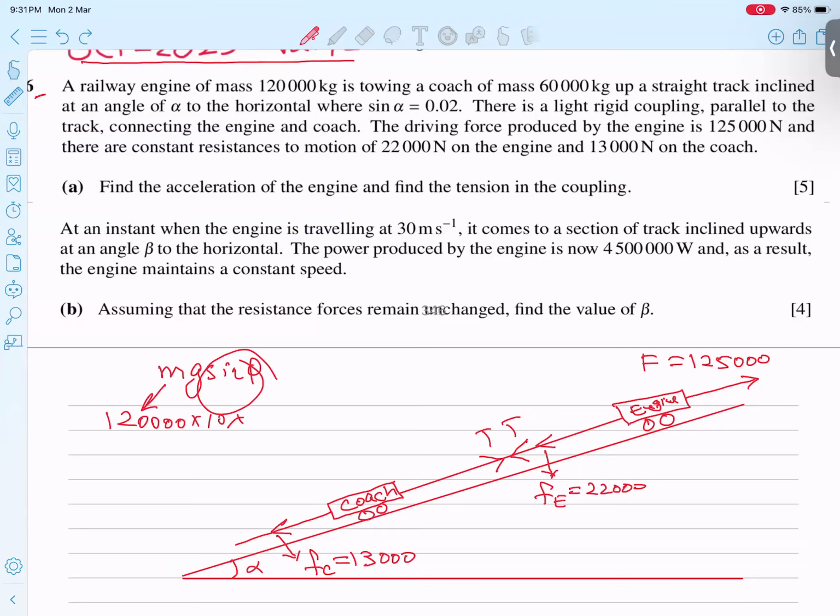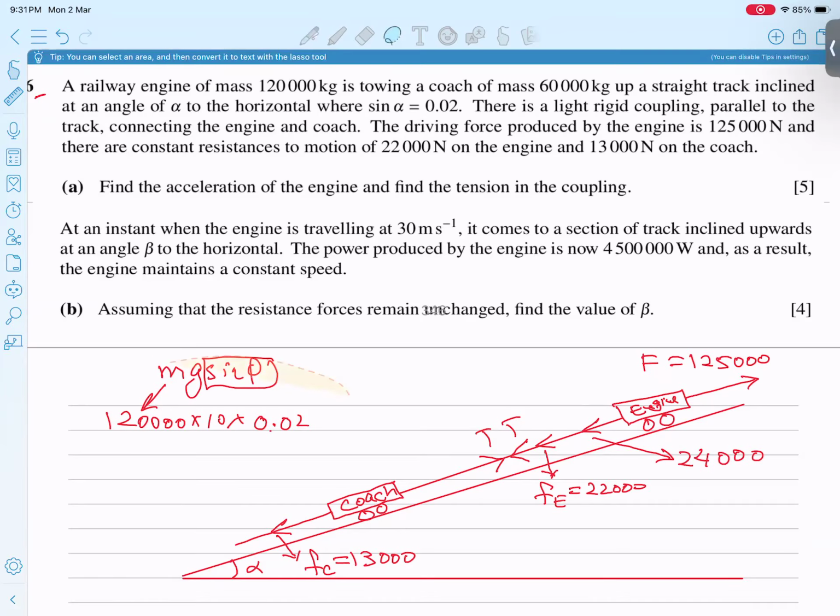So in the place of sin theta I write 0.02 and multiply. The 4 zeros we already have, and one more zero for g, times 0.02. I am getting the weight component of the engine, which is acting downwards, and that is 24,000. I think the idea is very clear.